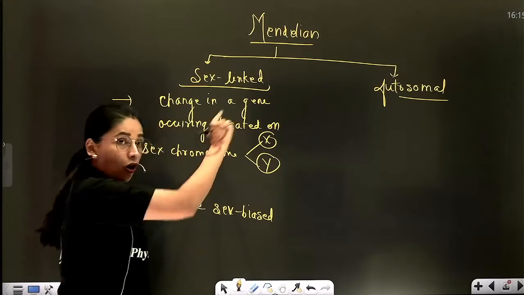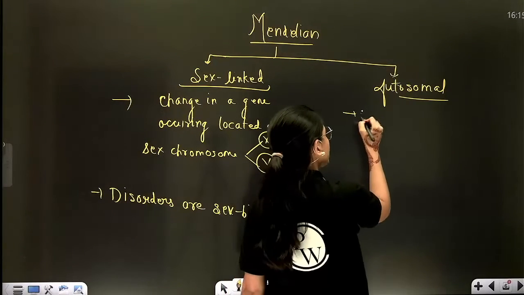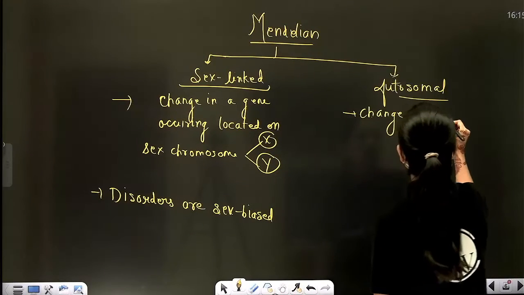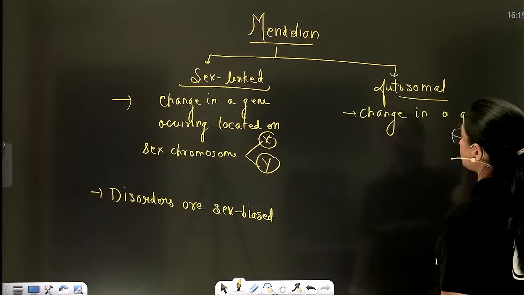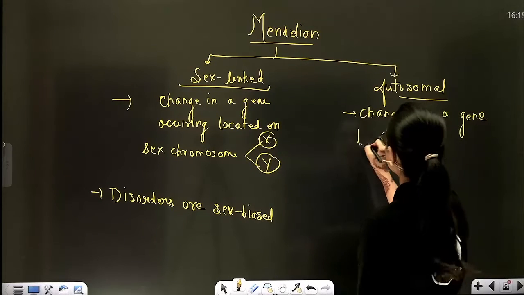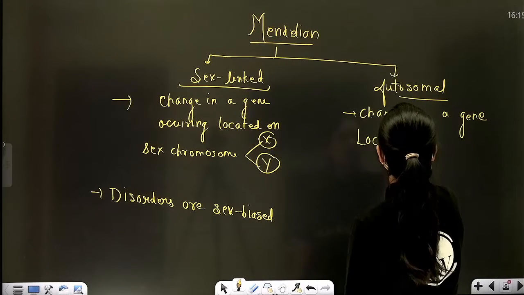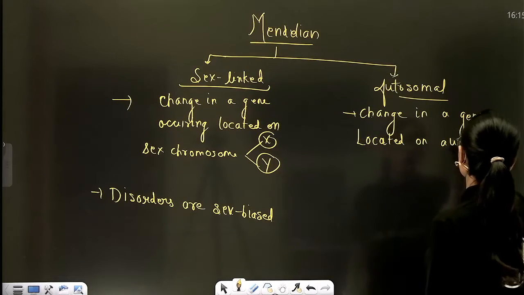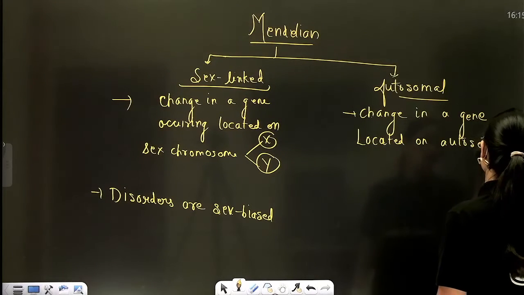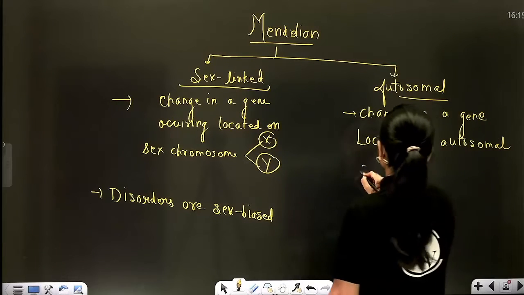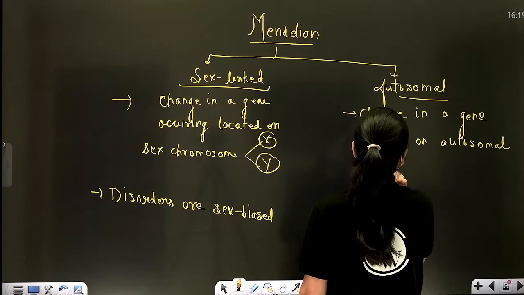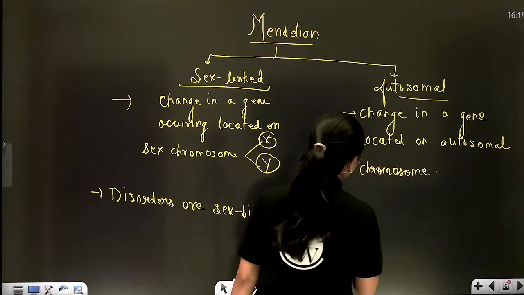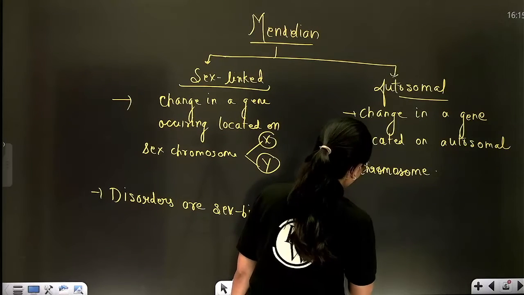Right? Autosomal means a disorder occurs due to the change in a gene located on an autosomal chromosome. Right? So these are not sex biased.